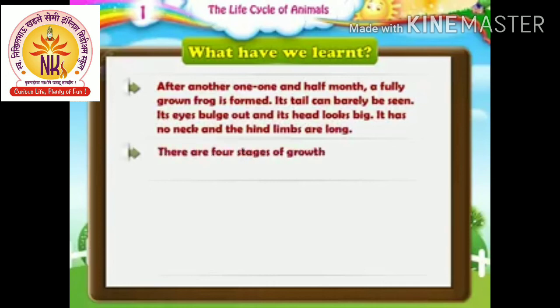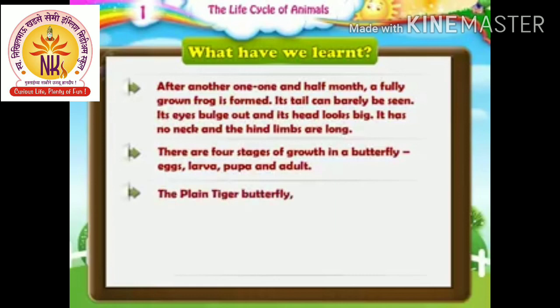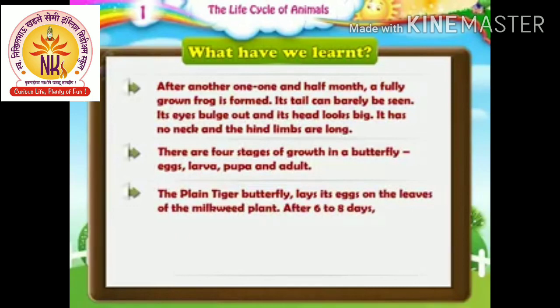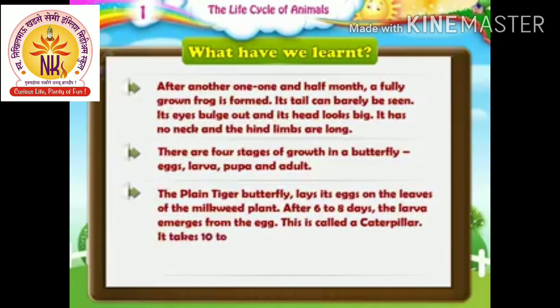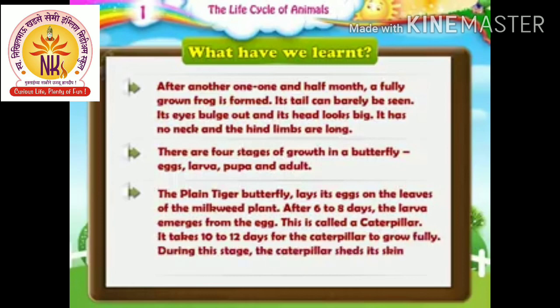There are 4 stages of growth in a butterfly: eggs, larva, pupa, and adult. The plain tiger butterfly lays its eggs on the leaves of the milkweed plant. After 6 to 8 days, the larva emerges from the egg. This is called a caterpillar. It takes 10 to 12 days for the caterpillar to grow fully. During this stage, the caterpillar sheds its skin 4 times.